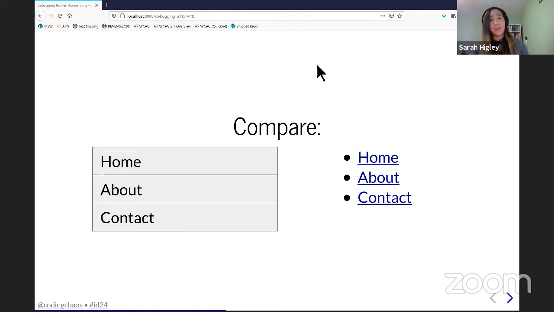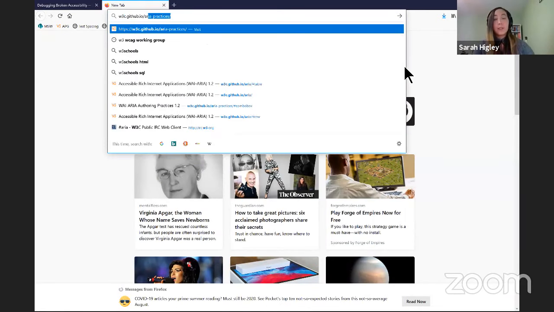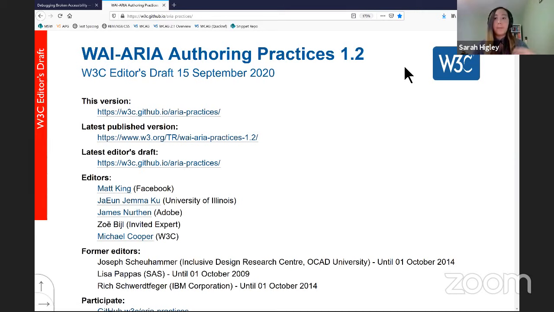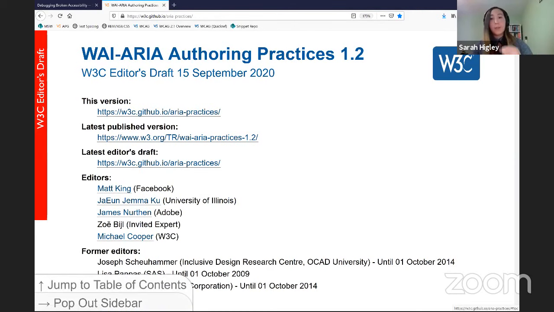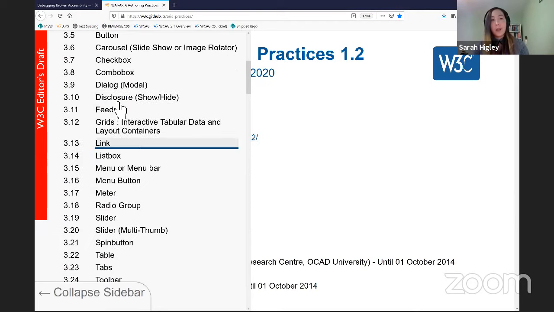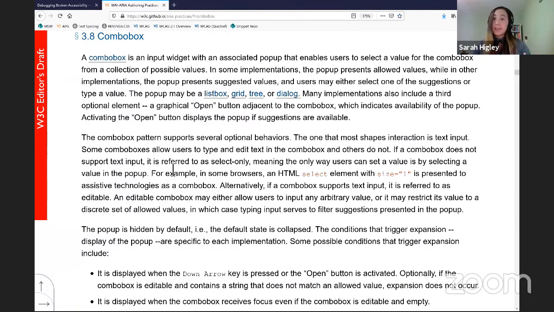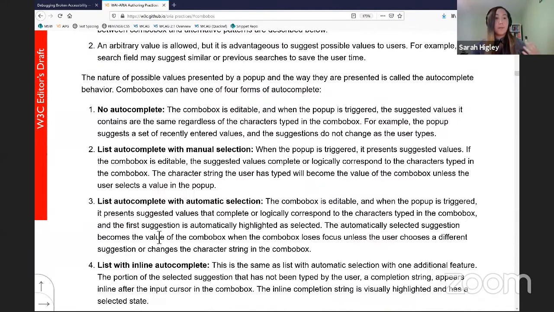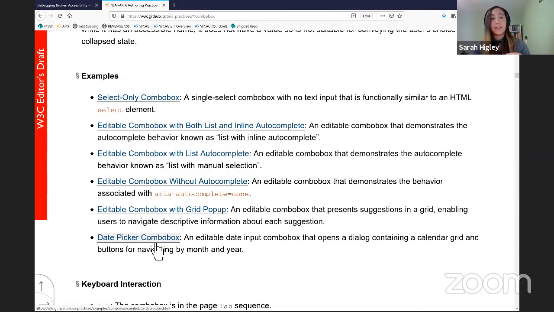And I know this is a very simple example, like a list of links. And sometimes you might have examples like combo boxes or trees or whatever that don't have a semantic HTML equivalent. And what I generally do when that's the case is I like referring to the ARIA practices guide for examples of more complex widgets like trees and combo boxes and so on. And in this W3C note, there are working examples of various patterns. So I can search combo box, for instance, and I can choose a specific example.